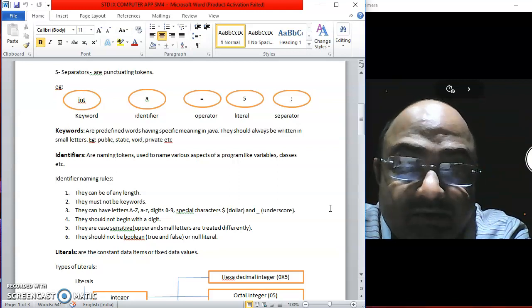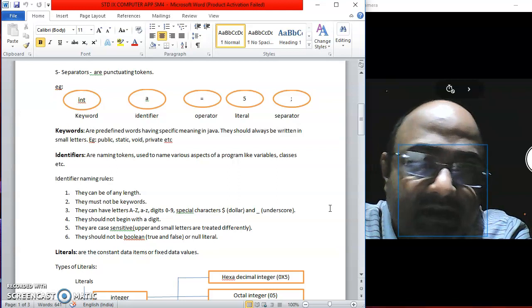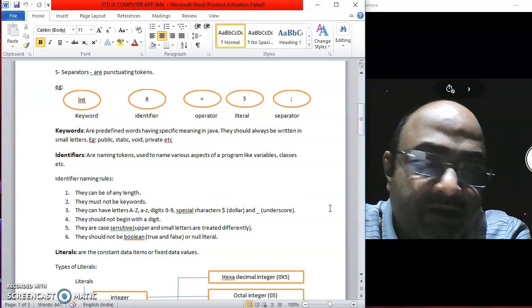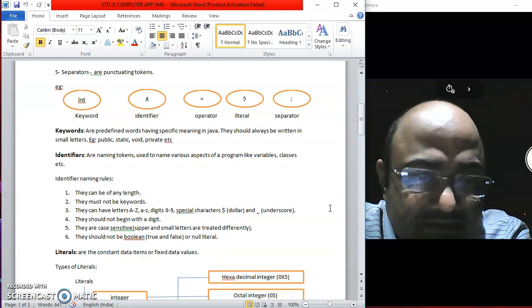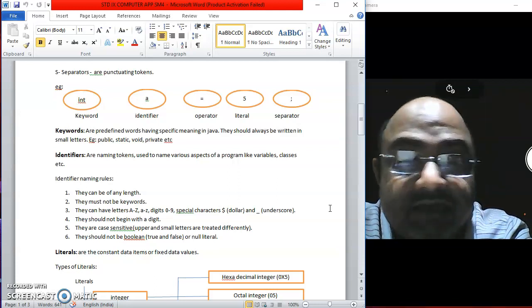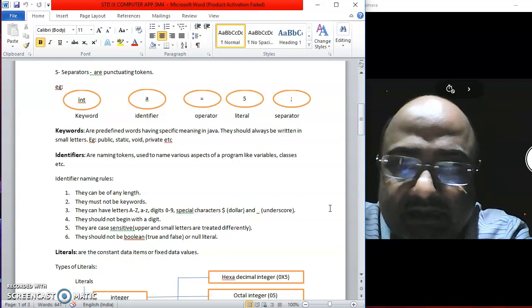So if you want to name a class as class Rana, Roy, Aditya, Pratap, Singh, as long as all these words are together, Java won't have any difficulty. So Java names can be of any size.